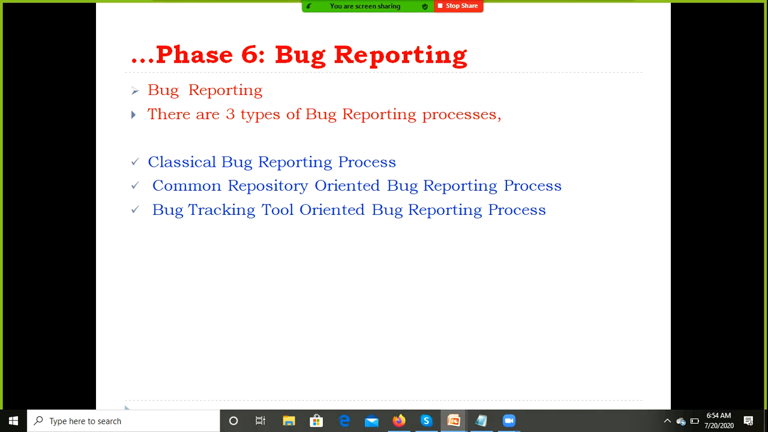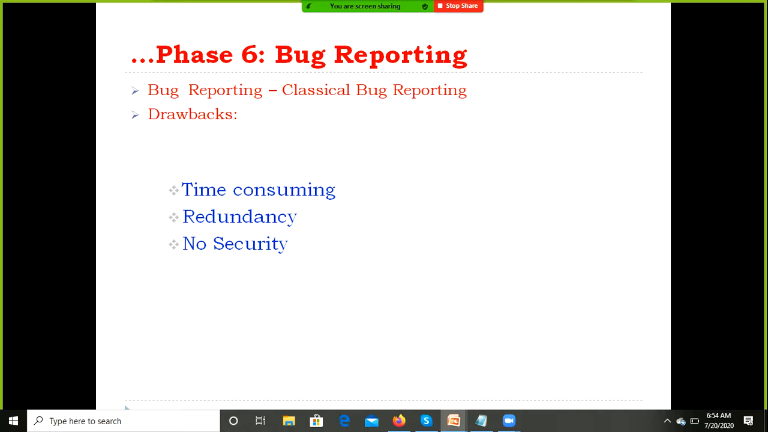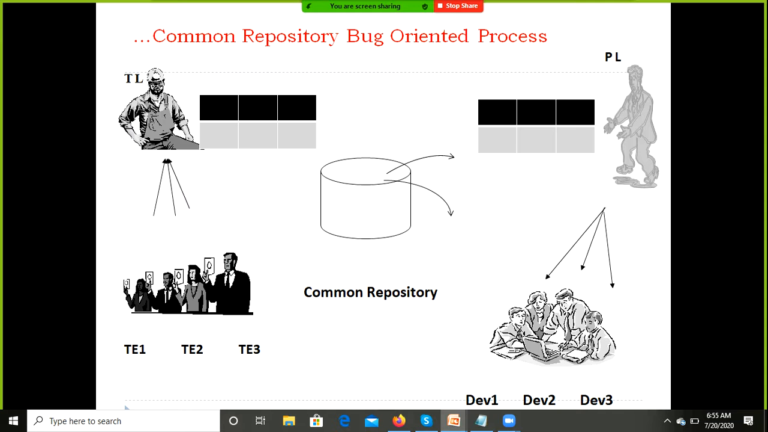The classical reporting process is nothing but maintaining all the templates in Excel sheets and sending them through mail itself. Developers and testers access them through mail. There is no security. It is a time-consuming process, with redundancy, and every time we need to update. And the common repository oriented process is nothing but maintaining all the documents in Excel sheets only.